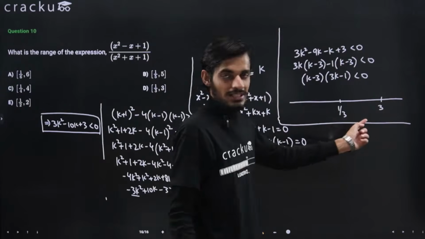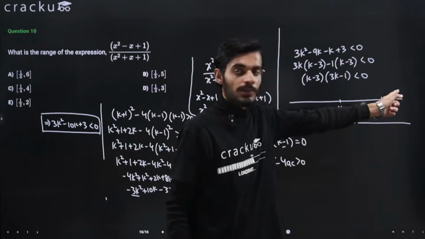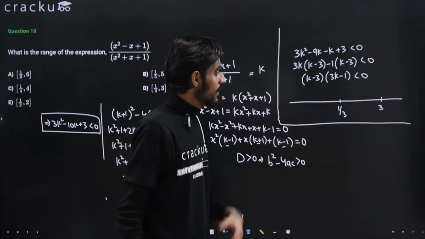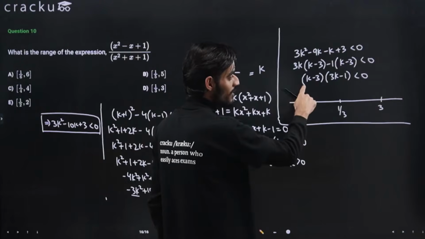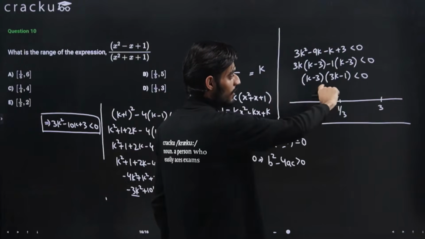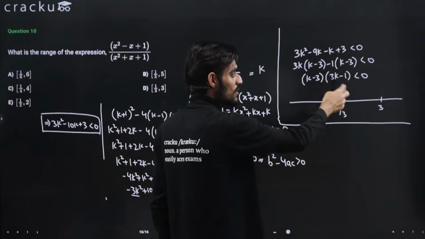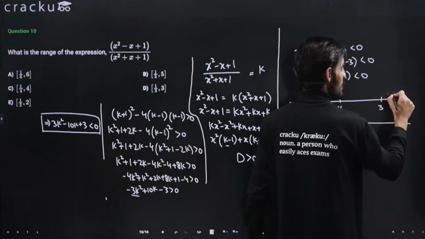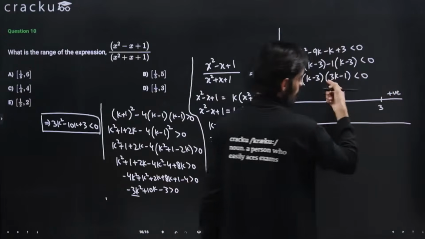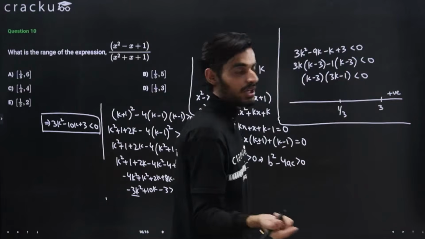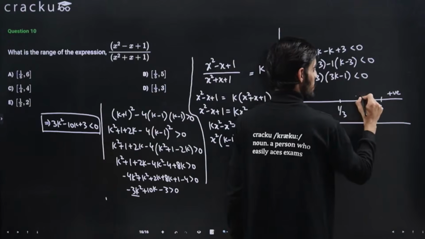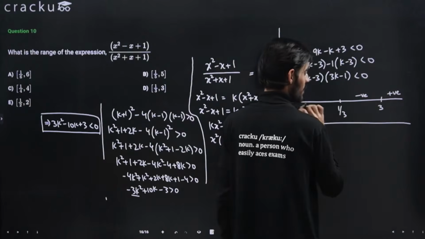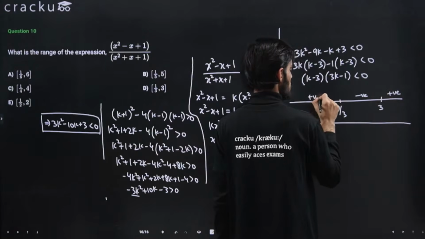Now taking some value that is greater than 3 in this particular interval. If I put k is equal to 4, this will be positive, 4 minus 3 is positive, and 4 into 3, 12 minus 1 is also positive. So the result will always be positive. So here you can write positive, and because all the terms have the power as odd number, that is 1, you can alternate the signs, negative here and positive here.